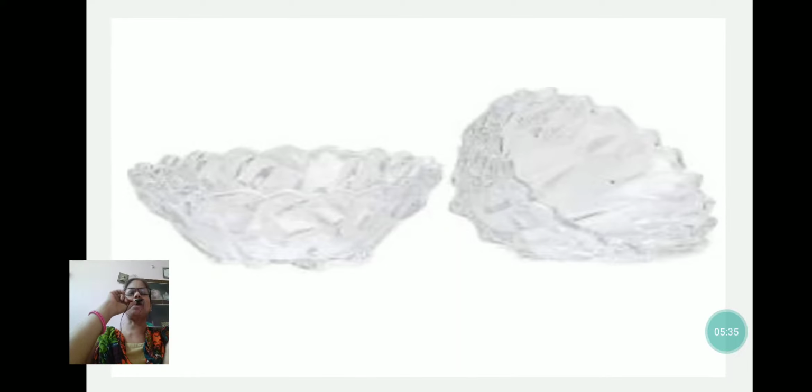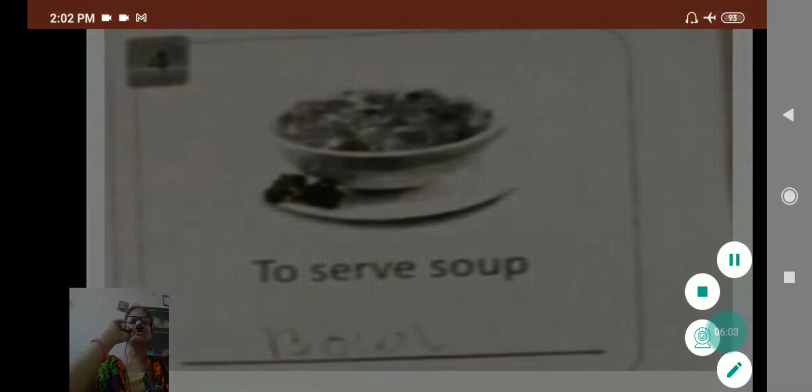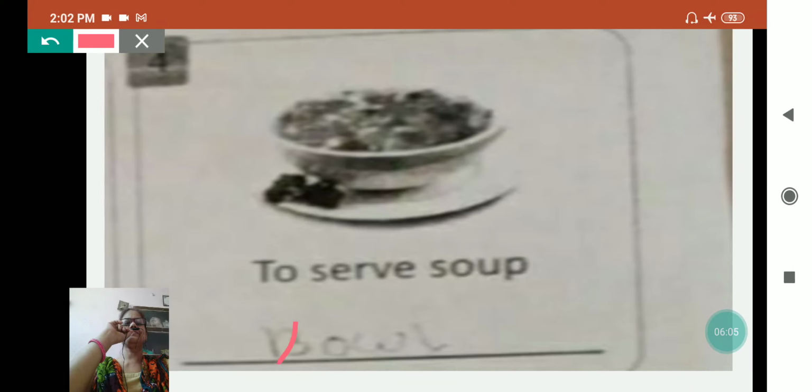See, this is the picture of a bowl, a glass bowl. We use it to serve some ice cream or some fruit salad or that type of thing. This is also a picture of a bowl. Now see, to serve soup, not only soup, we can serve ice cream also, salads also, porridge also, many things are served in the bowl, but the answer is bowl, B-O-W-L. And nowadays many fancy bowls are also available in the market.